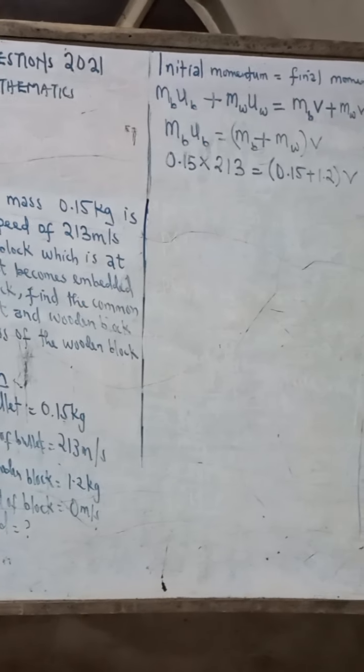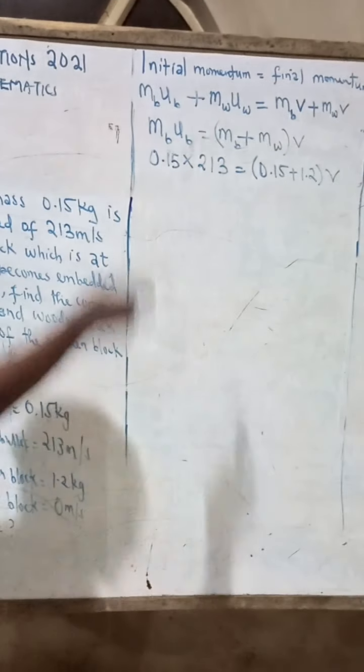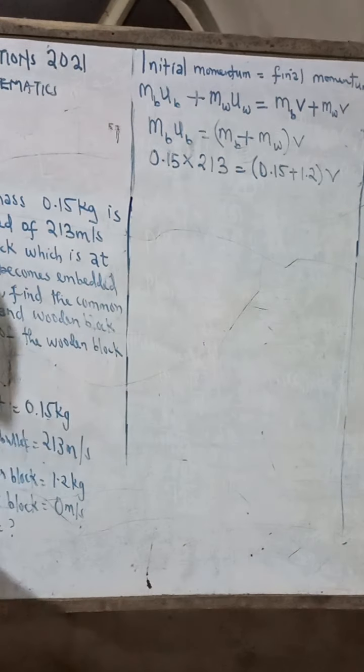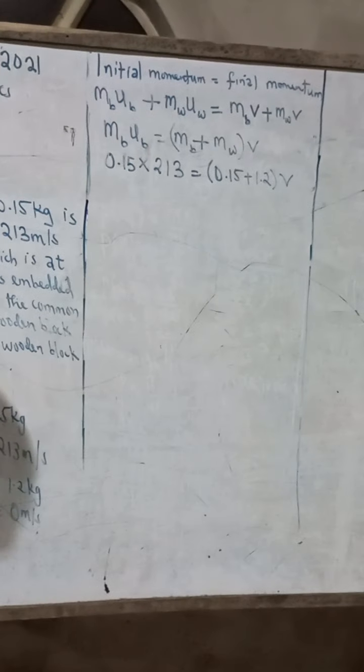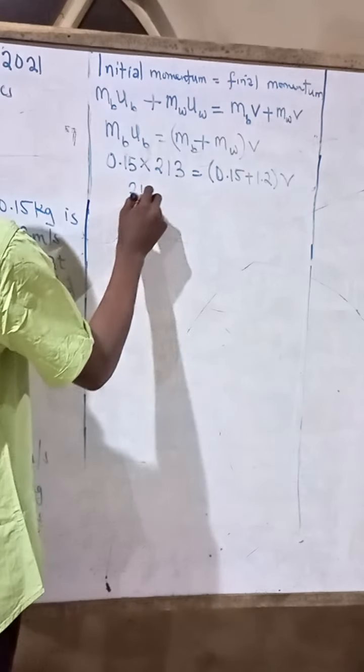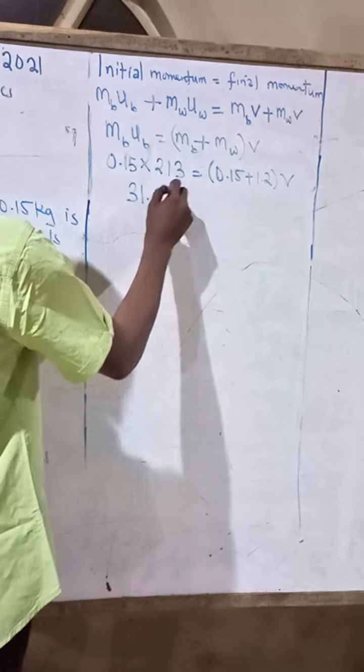Now we can quickly do some multiplication. 0.15 times 213 is 31.95.